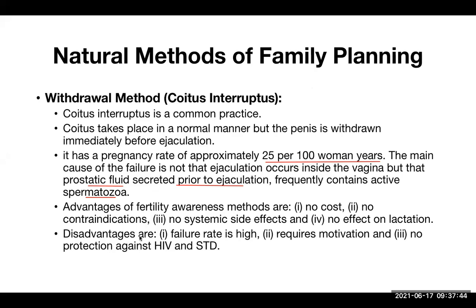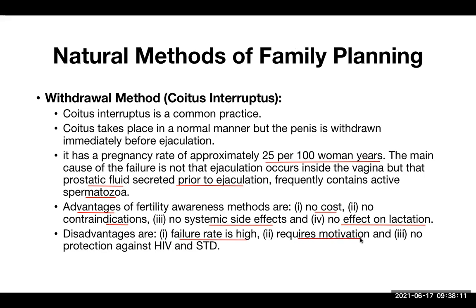There are certain advantages and disadvantages of coitus interruptus. The advantages are no cost, no contraindications, no systemic side effects, and no effect on lactation, because they are not using any drugs or other substances. The disadvantages are that the failure rate is high.